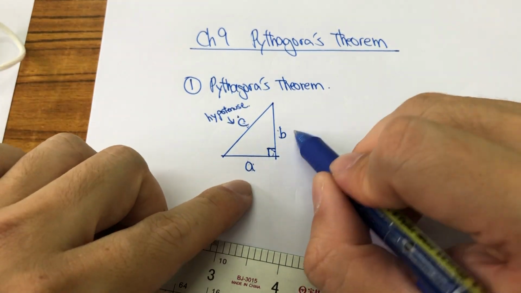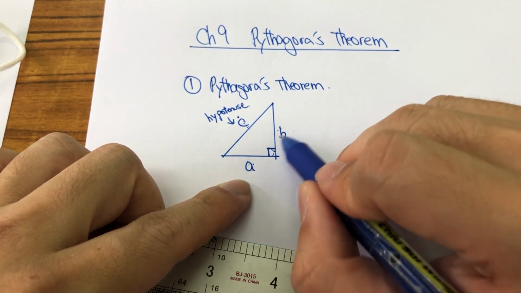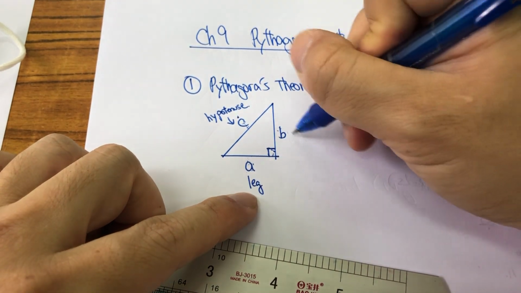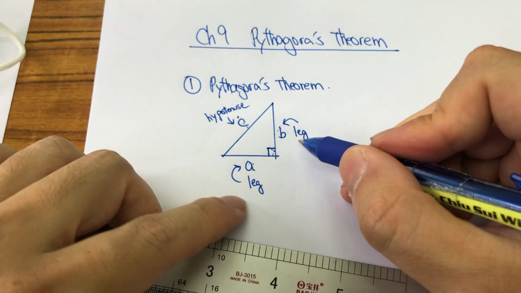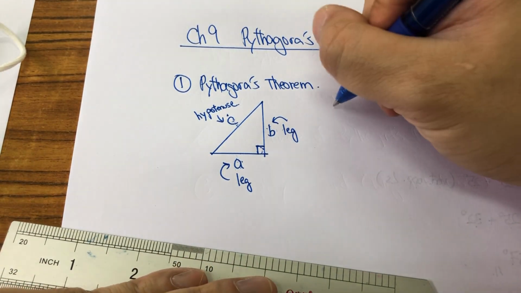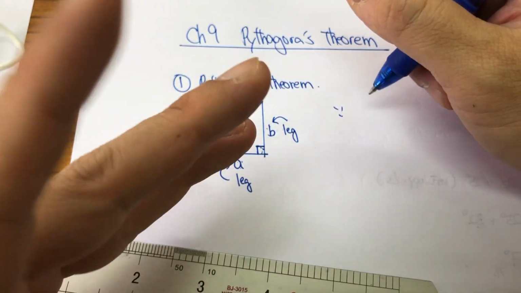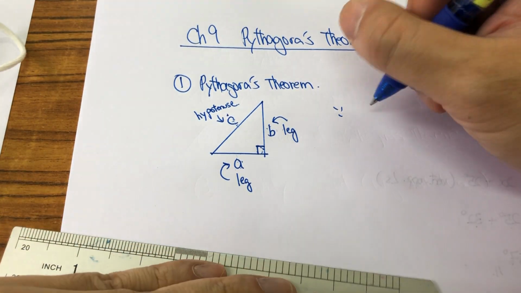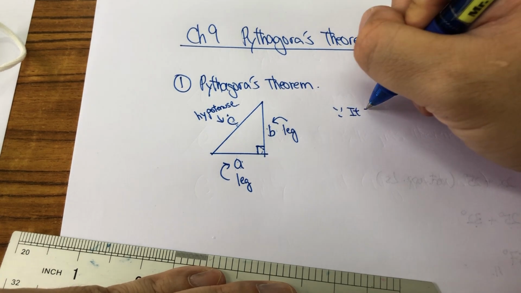And what about these two? How do we name these two sides? Remember the name, starting with L? Yes, leg and leg. If you want to use Pythagoras theorem, there is a constraint: we first need to know that it is a right angle triangle.